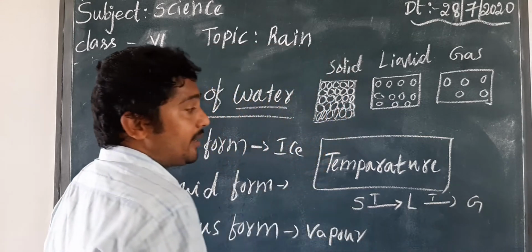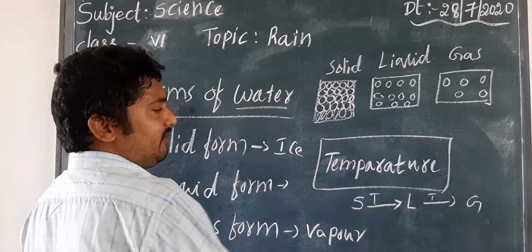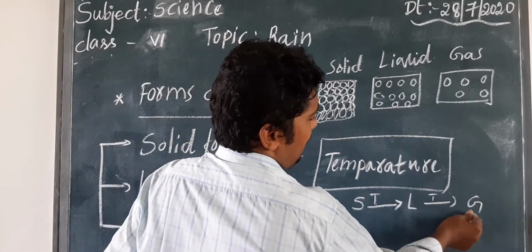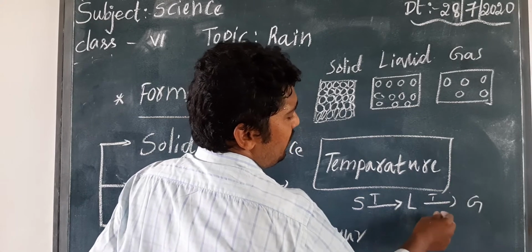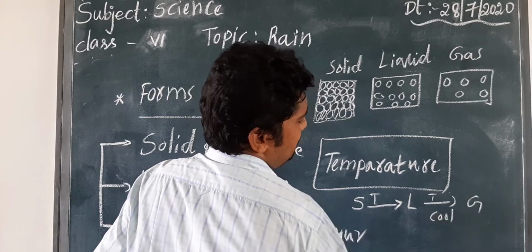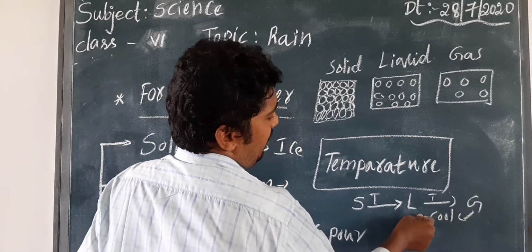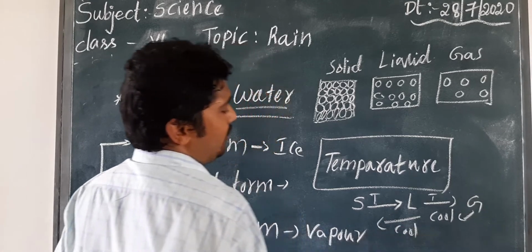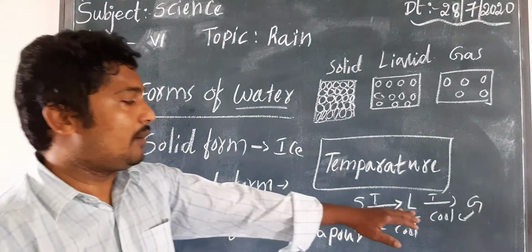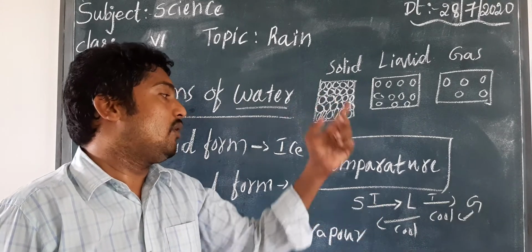again I need temperature. But children, in reverse, if I want to change a gaseous form into liquid form, I have to cool it. Understand? Again, if I want to change liquid form into solid form, I have to cool it. The temperature should come down, whereas here the temperature has to go up.